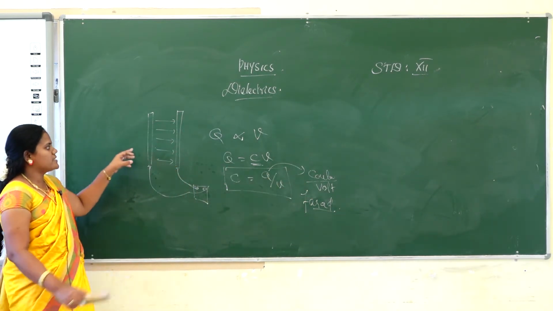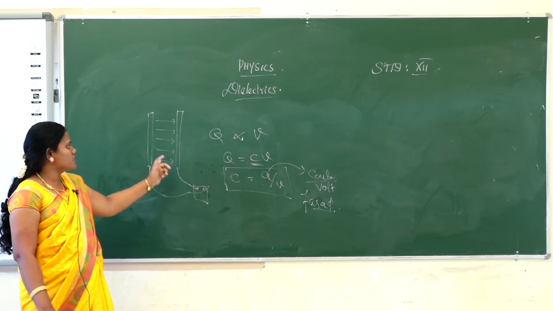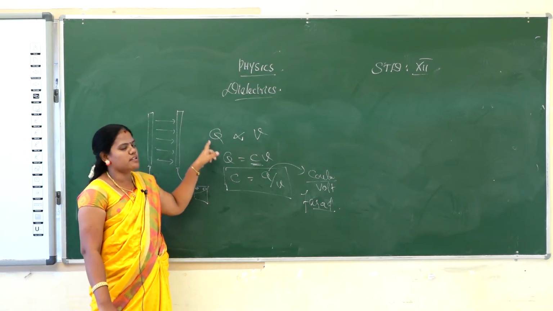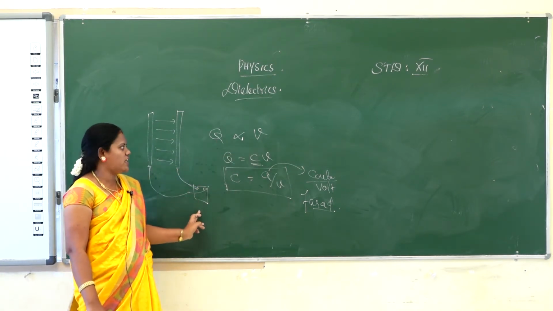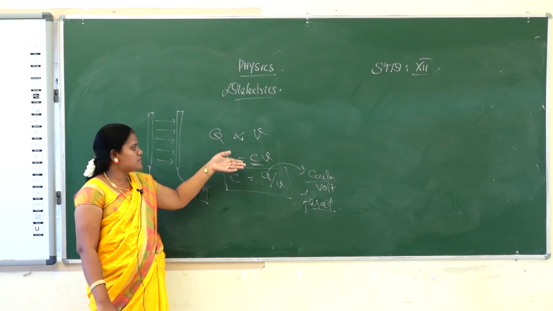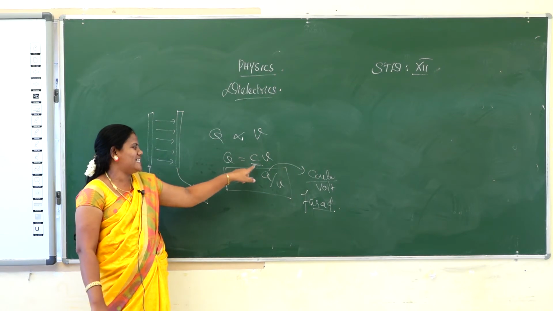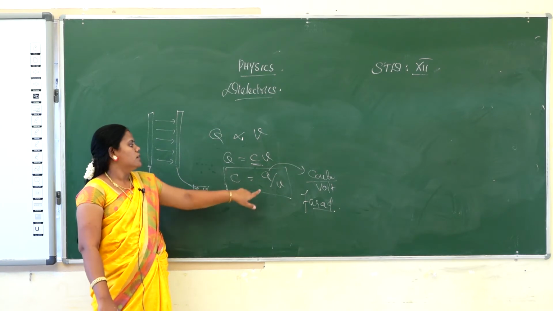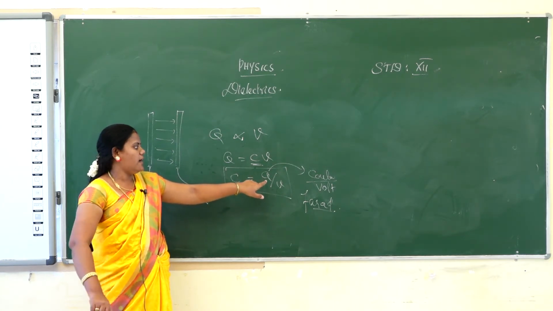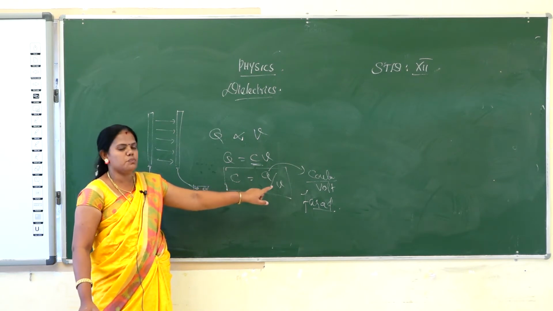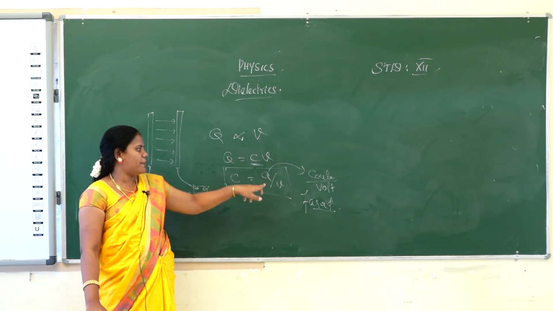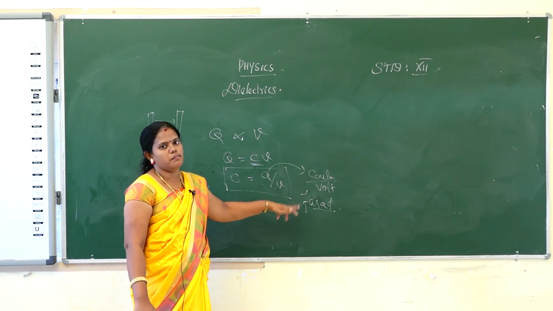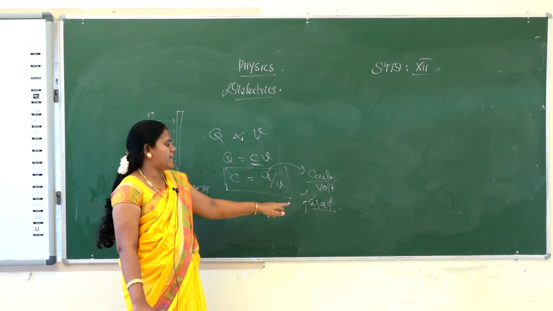Just, what is a capacitor? A capacitor stores energy. The energy stored in the capacitor will be directly proportional to the voltage applied by the battery, and then the proportionality is removed by applying one constant, that is Q is equal to C into V and C is equal to Q by V. So capacitance is defined as the ratio of the charge on either side of the plate to the voltage, the potential difference between the plates. Okay, so Q by V. The unit of capacitance is coulomb per volt, and another unit of capacitance is farad. Farad is named after the scientist Michael Faraday, in his honor.